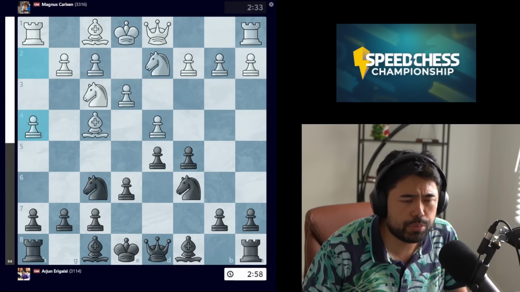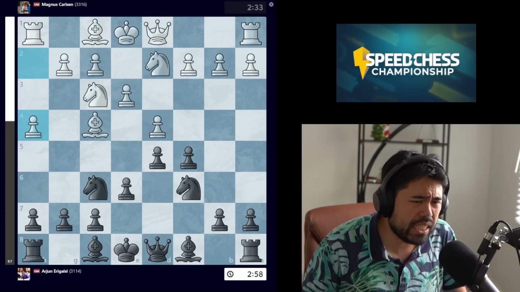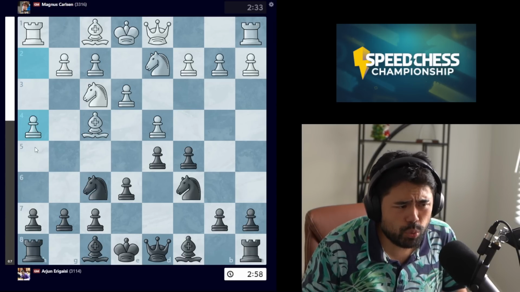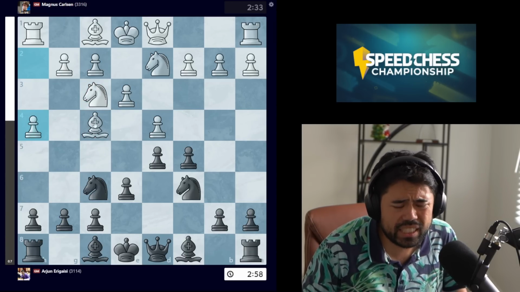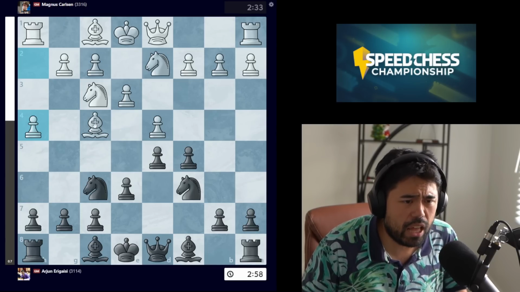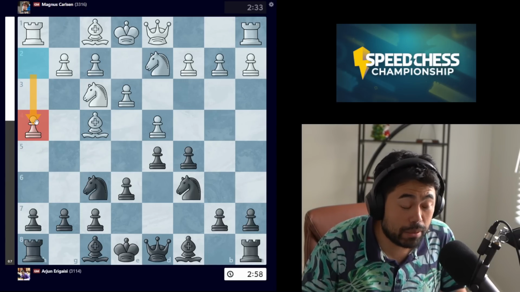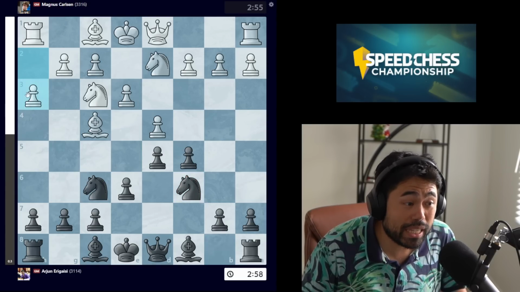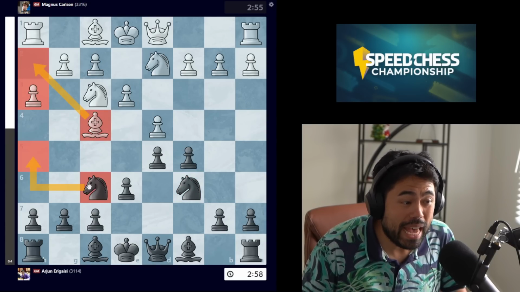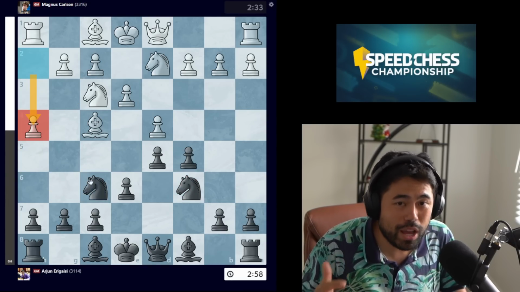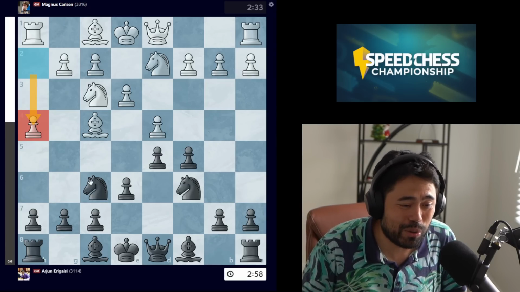c6. Here Magnus plays this move h4, and I think the idea behind h4 from Magnus was he wanted to start trying to attack on the king side. This is also in the spirit of playing Alpha Zero-esque with pushing the pawn forward. On the other hand, since I did not see this game live, it's possible Magnus meant to play h3, creating the square for the bishop, and he simply made a mouse slip with h4, but actually I don't know because I wasn't watching it live.